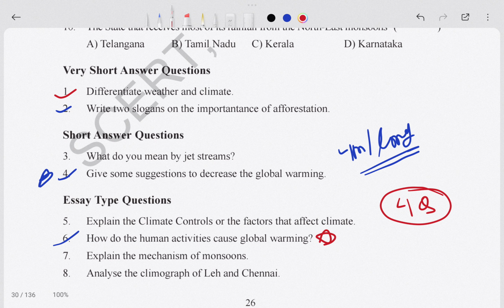If you practice these questions from this chapter, only these questions are going to come in your Telangana board examination. Otherwise nothing else from this chapter will come. This is my guarantee. I hope this chapter is very clear to you and you don't have any doubts regarding this.